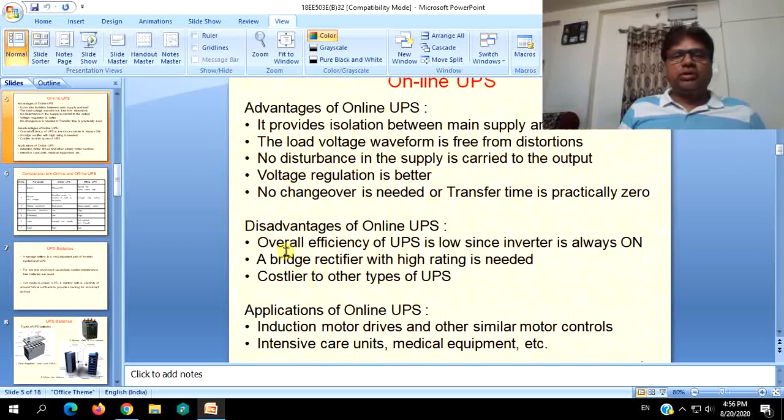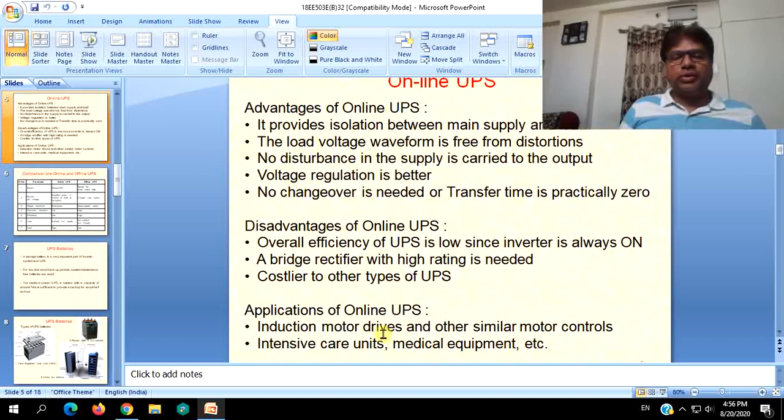Disadvantage of online UPS is overall efficiency of UPS is low as the inverter is always on. Though single phase AC supply is there, we will always be supplying by converting or rectifying the AC into DC. That DC is again inverted back via the inverter, wave shaping is done and given to the load. So obviously overall efficiency will be less. A bridge rectifier with high rating is needed, always in the circuit, so obviously the needed rating is high. Obviously it is costlier than the other types.